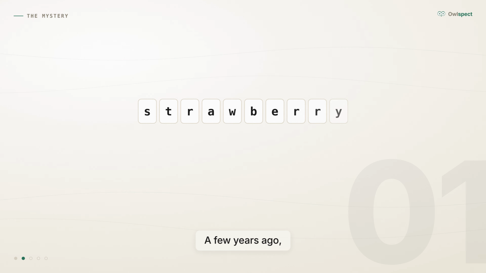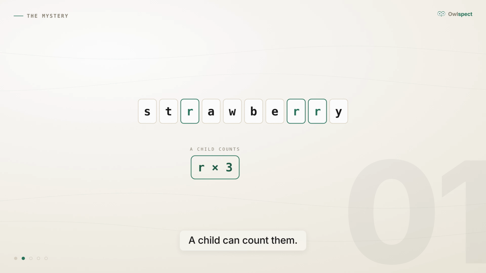A few years ago, the internet found a famous example. How many times does the letter R appear in strawberry? Easy. 3. A child can count them. The best AI models on Earth kept saying 2. People posted screenshots. It became a meme.